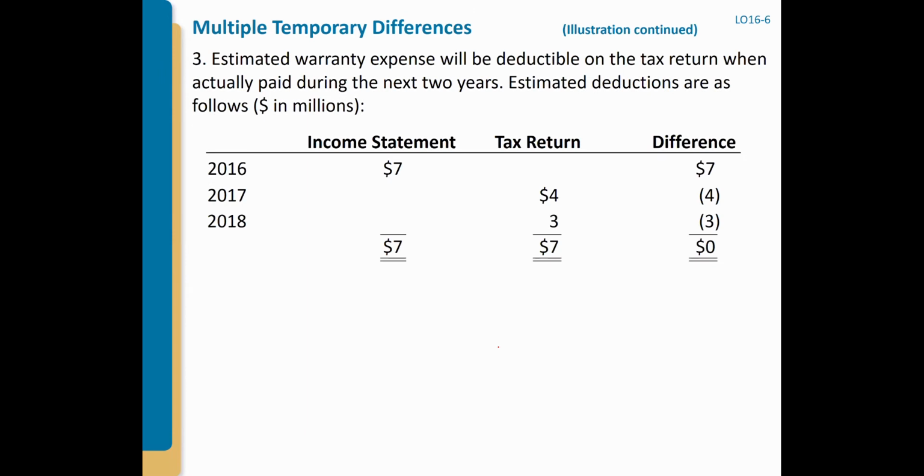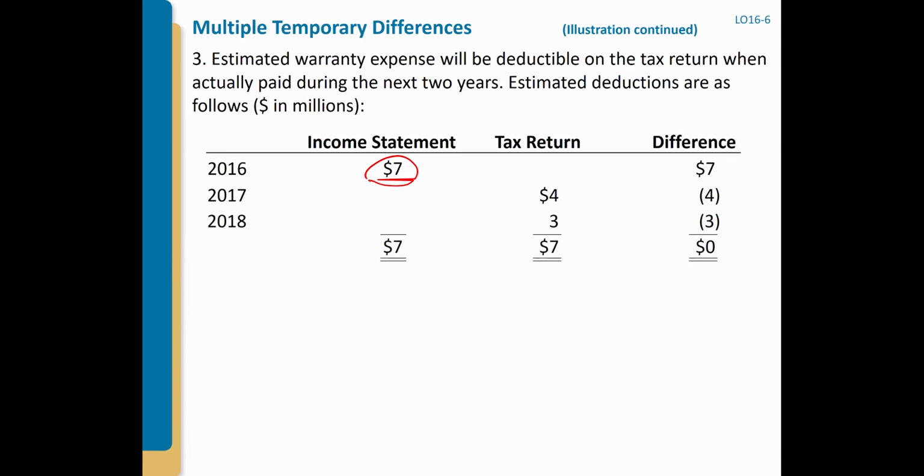And the number three situation, the differences: Estimated warranty expense will be deductible on the tax return when actually paid during the next 2 years. So this is warranty expense. Remember, warranty expense is 7. We recognize warranty expense in the year 2016, but you're not allowed to deduct it in your tax returns.